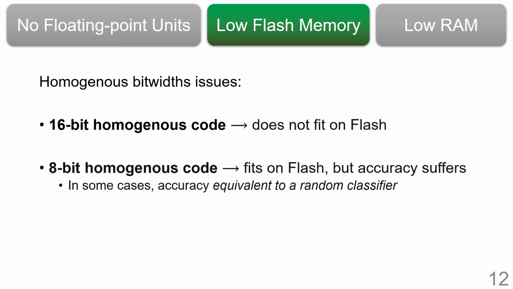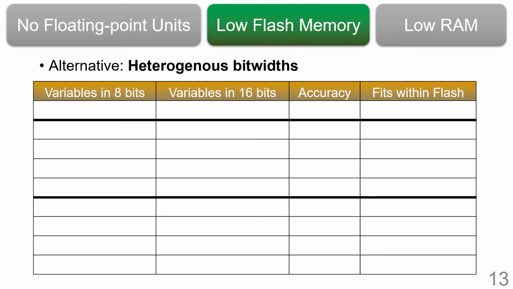On the other hand, if we use 8 bits for all variables, the generated code easily fits on the flash. But in this case, the accuracy of the output code on our RNN benchmarks is terrible. In some cases, the accuracy is equivalent to that of a random classifier. Due to this, we use different bit widths for different variables in the program. Unfortunately, there's an exponential number of possible bit width assignments, but Shiftry takes an exploratory approach where it generates and evaluates multiple integer codes to obtain a good bit width assignment in linear time.